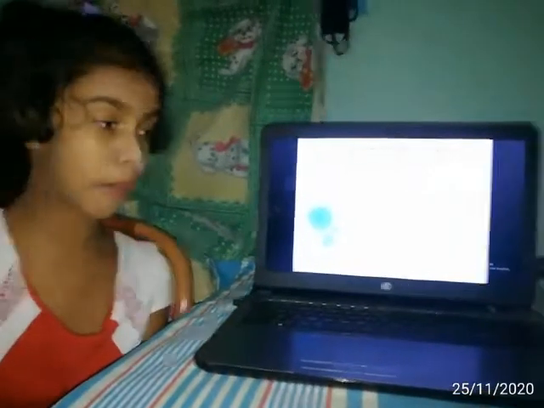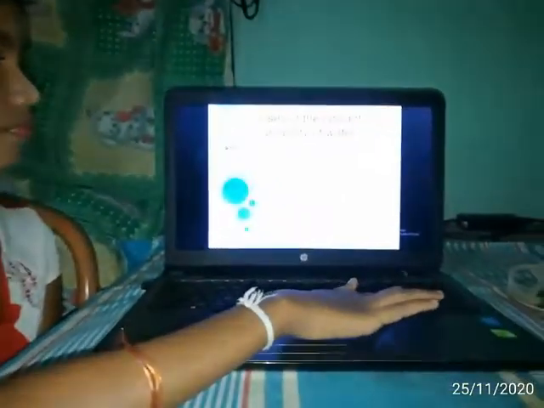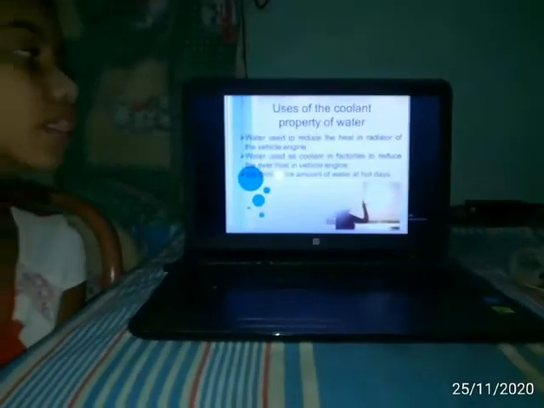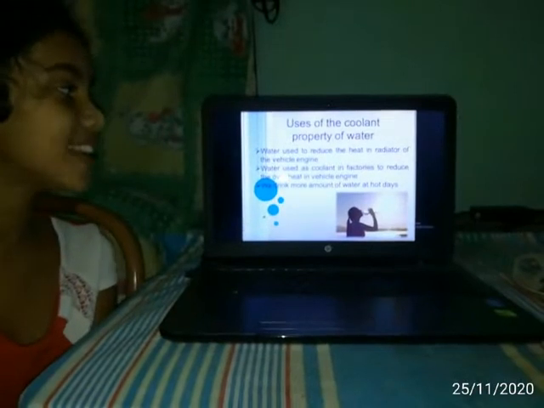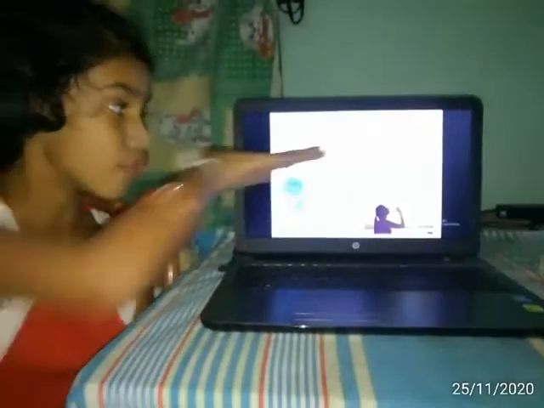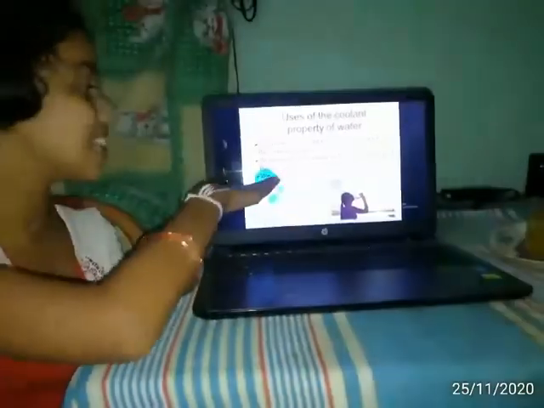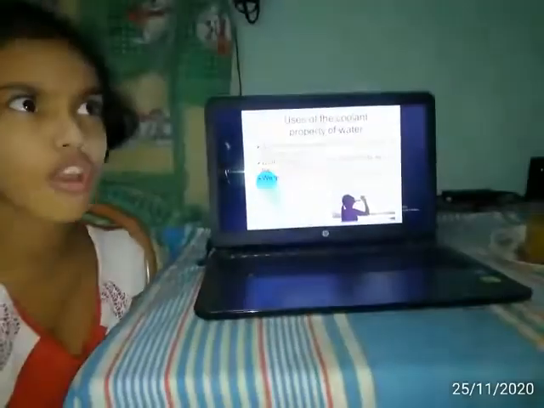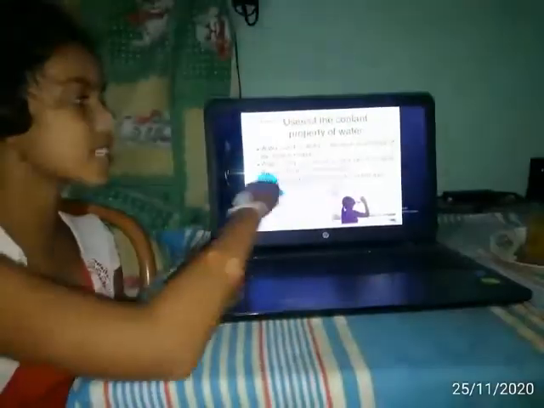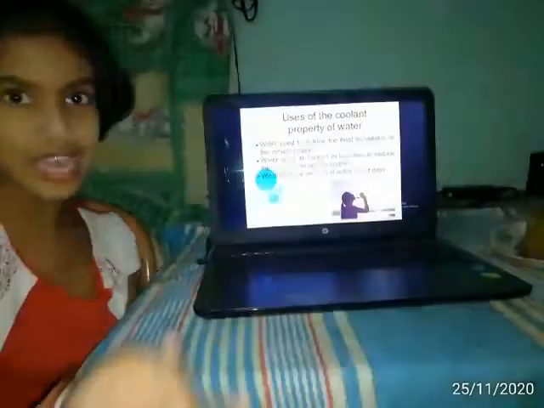Uses of the coolant property of water. Water is used to reduce the heat in radiators in vehicle engines. Water is used for cooling in factories, to reduce overheating in vehicle engines. We drink more water on hot days. This example we know. These days we do it.